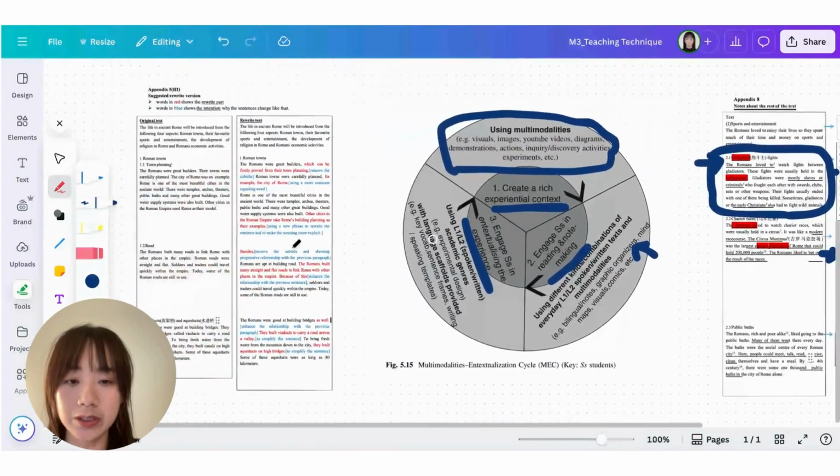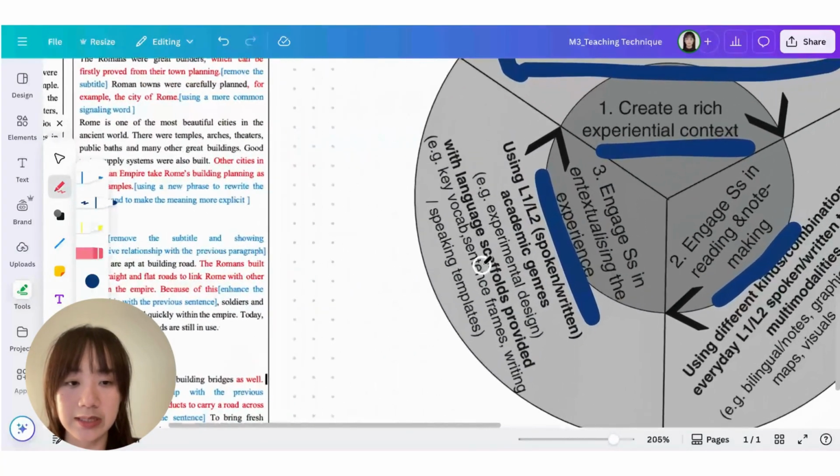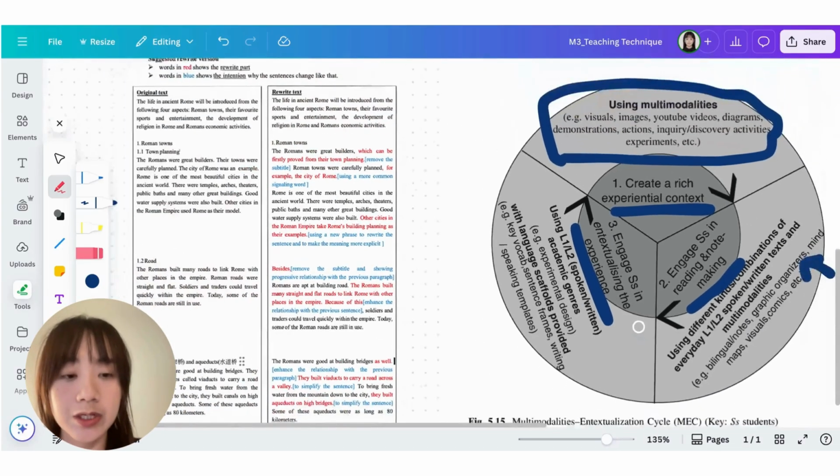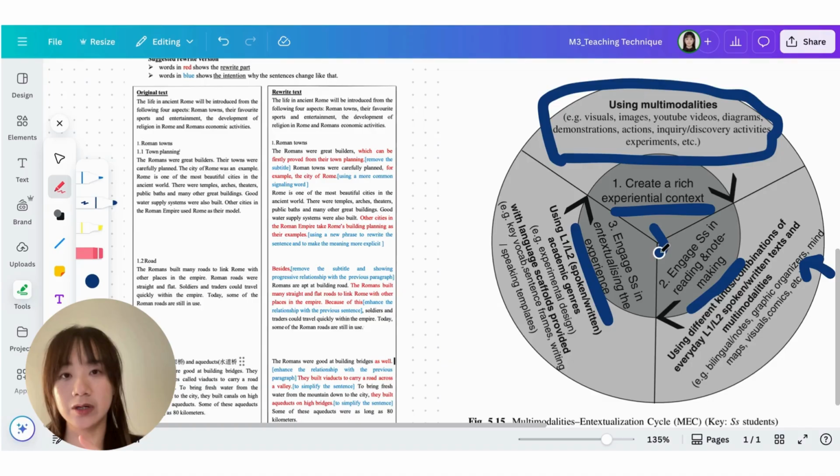And now we are going to look at the third stage in this MEC model, which is to engage students in textualizing their experiences. Based on what they have learned in the first two stages, they have understood the learning context. They have some input about the language and the content. Now is also their time to output what they have learned in this class.